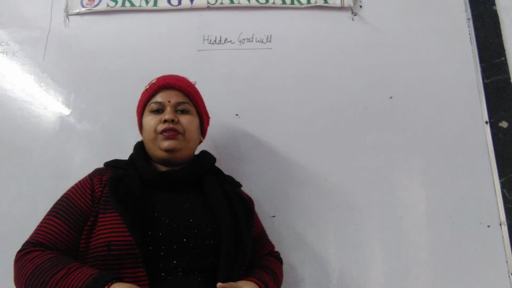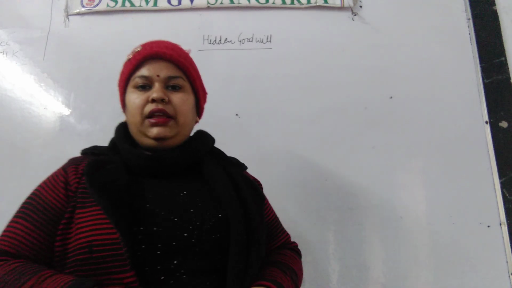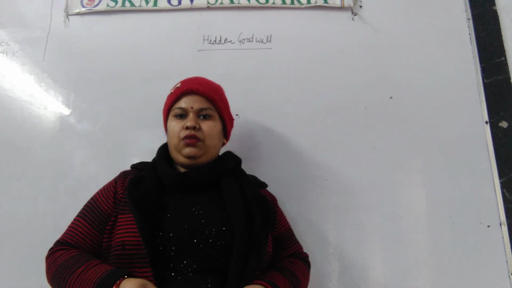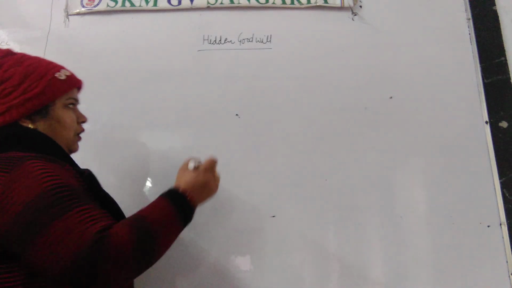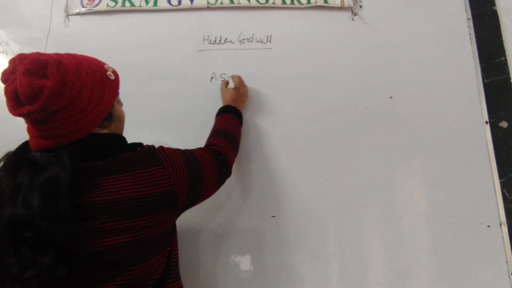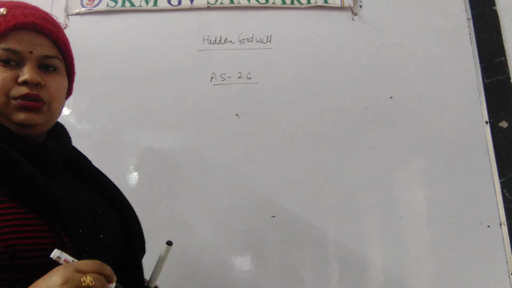As we know, goodwill is an intangible asset and only the purchased goodwill is recorded in the books of accounting, as per Accounting Standard 26. What does Accounting Standard 26 say? That only purchased goodwill will be recorded in the books of account.